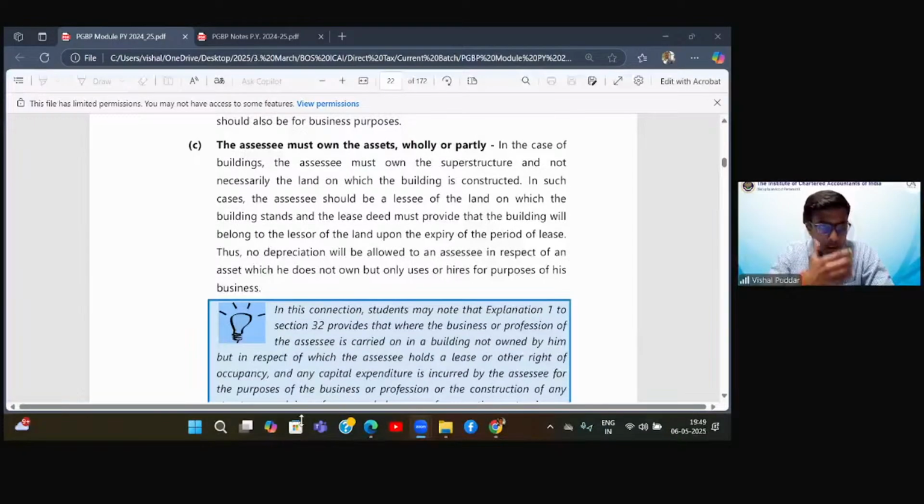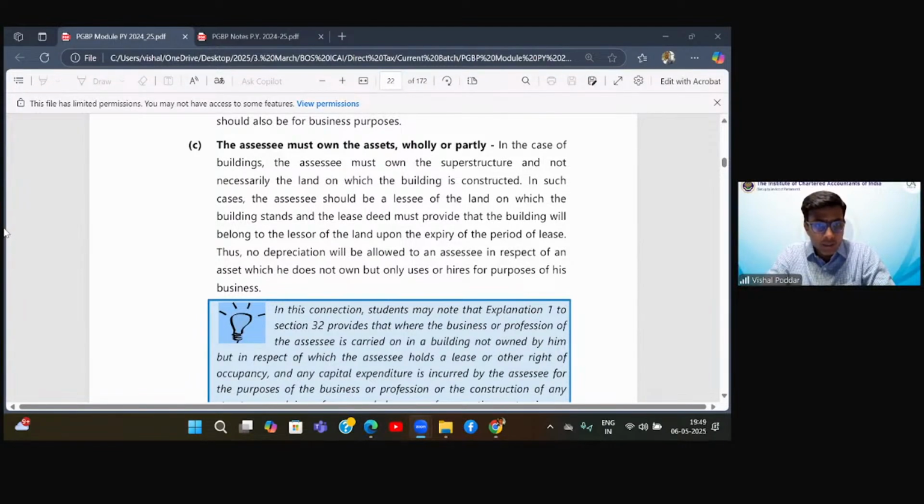Fine, beta. The next question is asked: sir, in terminal depreciation, it is written that depreciation will be available only if the deficiency is actually written off in the books of accounts, what does that mean? So see, beta, understand one thing. What is terminal depreciation in our language of accounts? It is the loss on sale of an asset, that we discussed with an example, right? Now, if it is loss on sale of an asset, then understand this: you anyways debit it to P&L. So you have written it off in your books. So that is the answer to the first part. Terminal depreciation is written off, right?